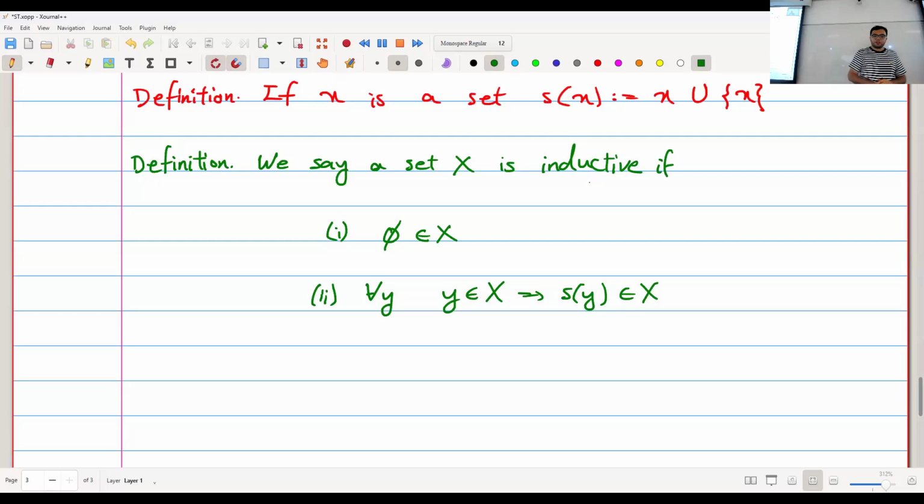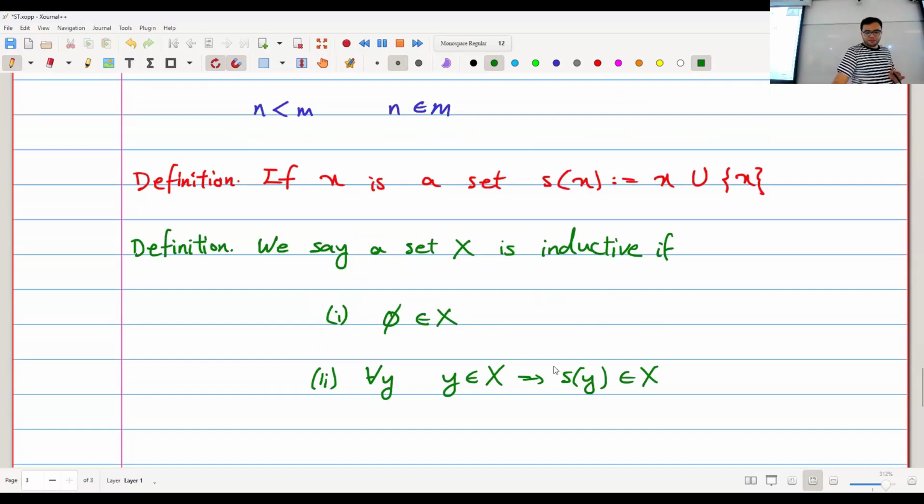Okay, so if I say a set X is inductive, this is what I mean. I mean the empty set is in there, and for any set that is a member of X, the successor of that set is also in X. Okay, you see the connections to induction and so on, right? But we haven't got to a point where we can prove this yet.